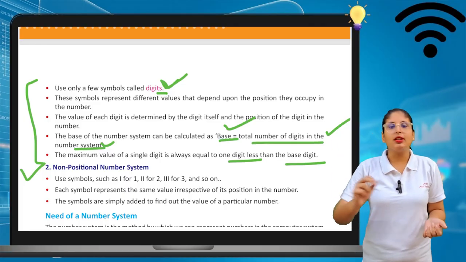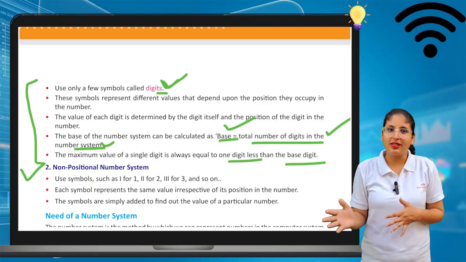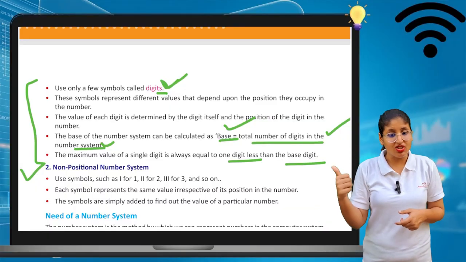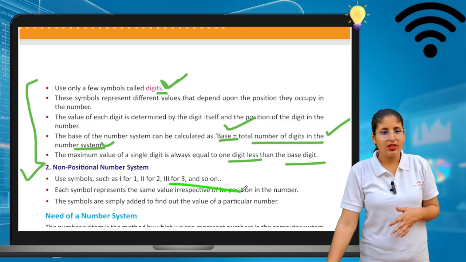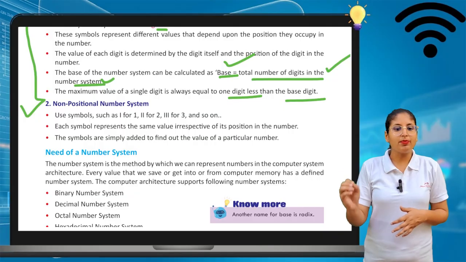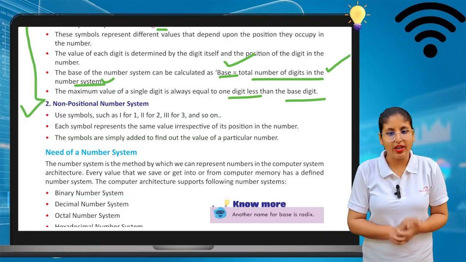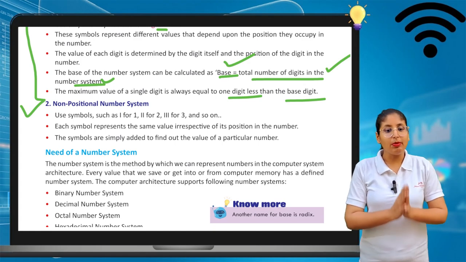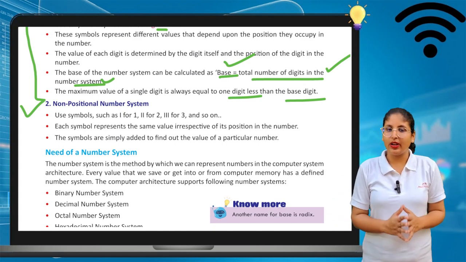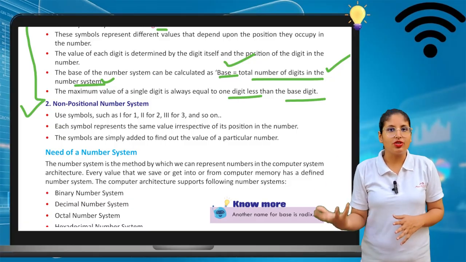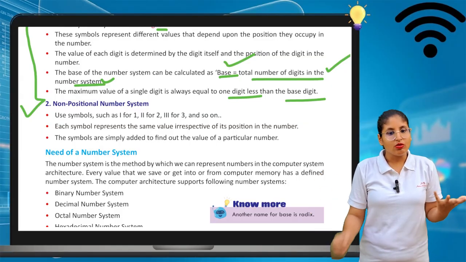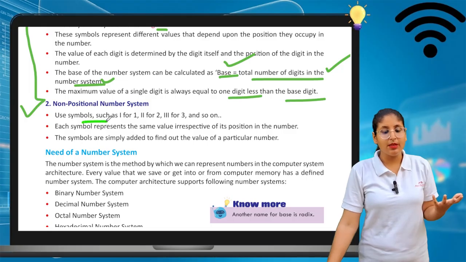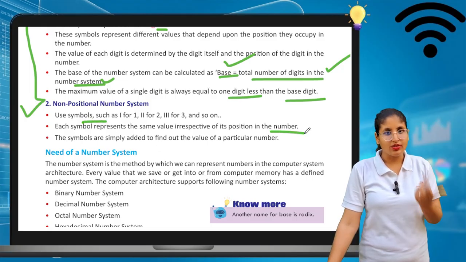Second is the non-positional number system. What is a non-positional number system? It uses symbols such as 1, 2, 3. Each symbol represents the same value regardless of its position in the number. Third, the symbols are simply added to find the value of a particular number. I hope positional and non-positional are totally clear to you. In non-positional we use symbols to represent the number.